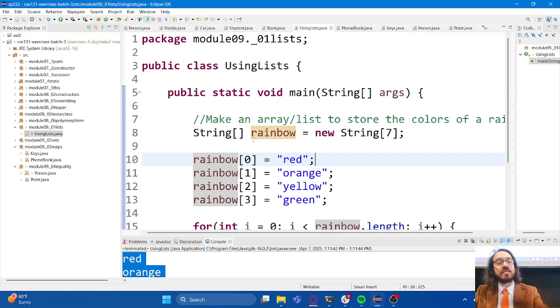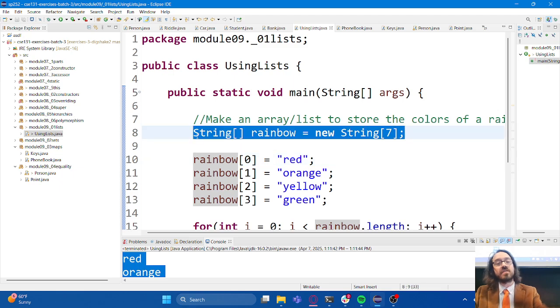So in order to change this, to stop it from using an array and make it use a list, we're going to change, first, this line, since this is what's declaring the array.